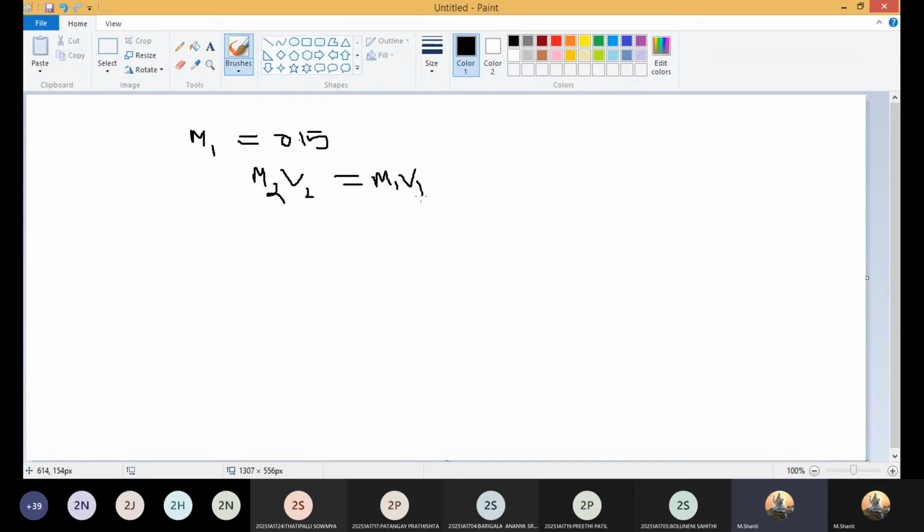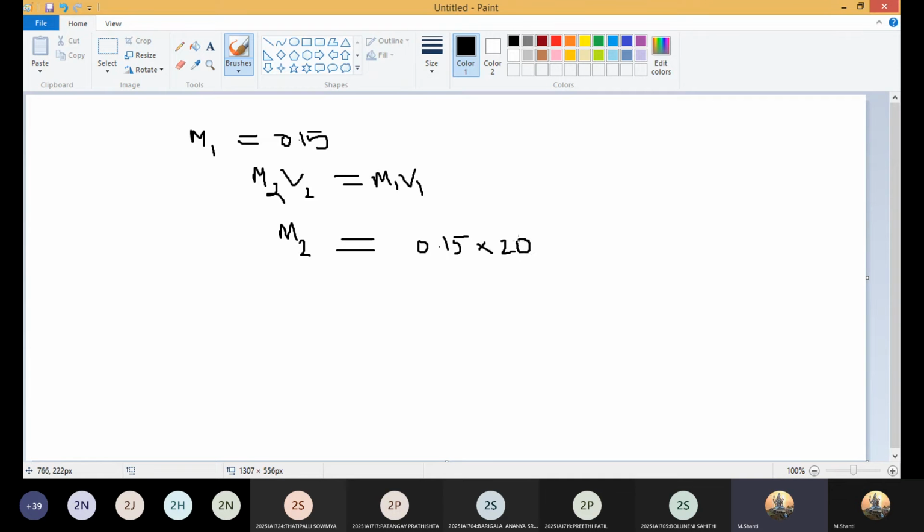Yes, ma'am. So M2 equal to M1, 0.15, into V1.